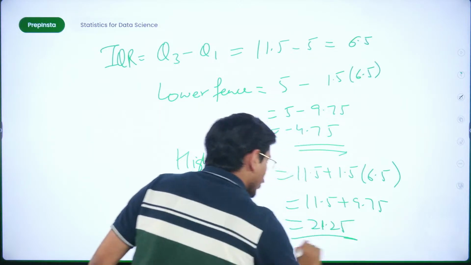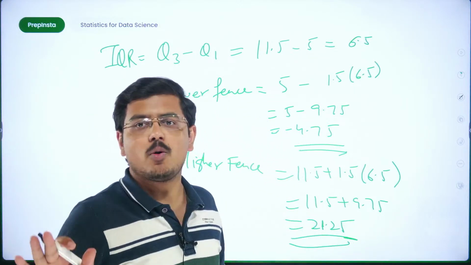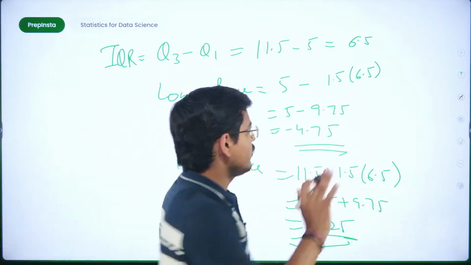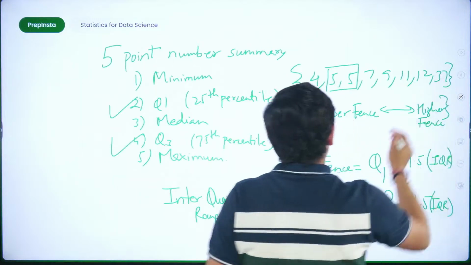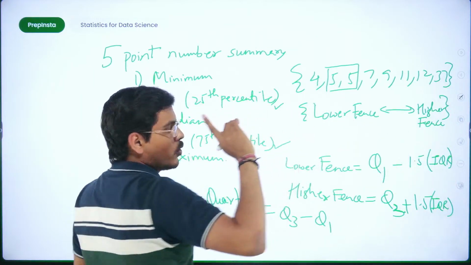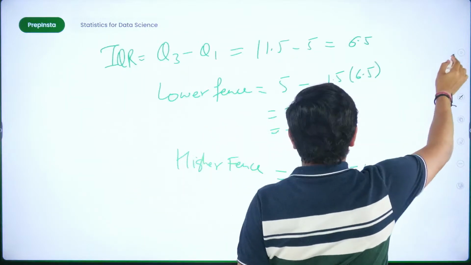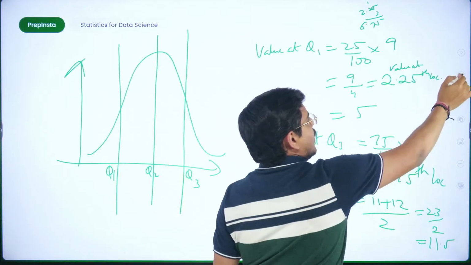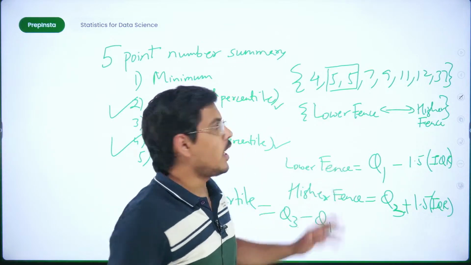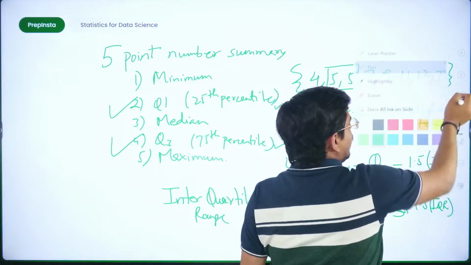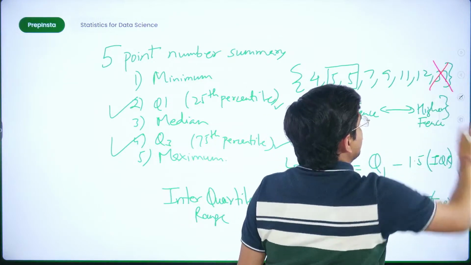Now any value above this number should be eliminated because it is an outlier in the data. So you got your lower fence, you got your higher fence. Any value above 21.25 is an outlier. So check which value is above 21.25. This value. You simply remove this value.